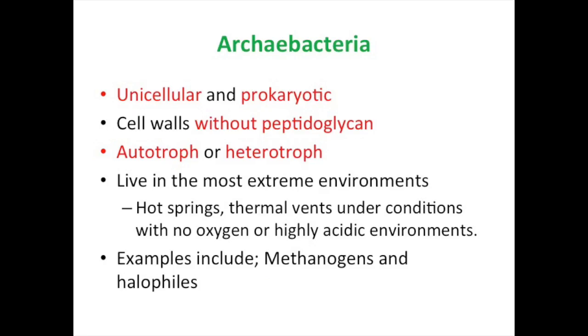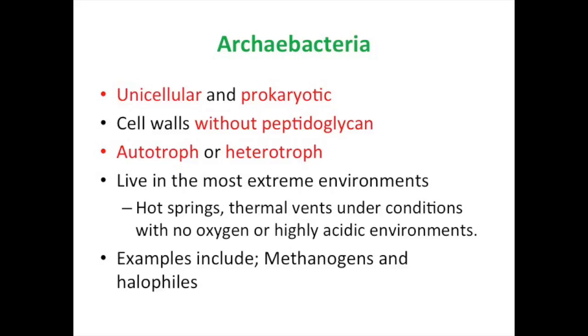Domain Archaea is broken into kingdom Archaebacteria. These are unicellular and prokaryotic, but they have cell walls that do not contain peptidoglycan. They can be autotrophic producers or heterotrophic consumers, and they tend to live in really extreme environments like hot springs, thermal vents, and under conditions with no oxygen.